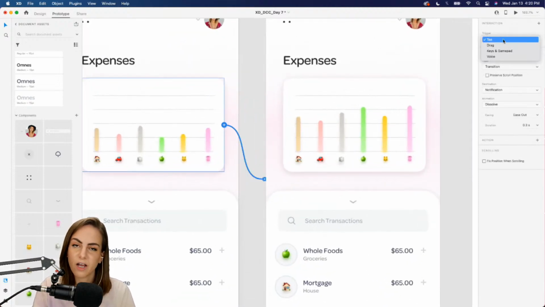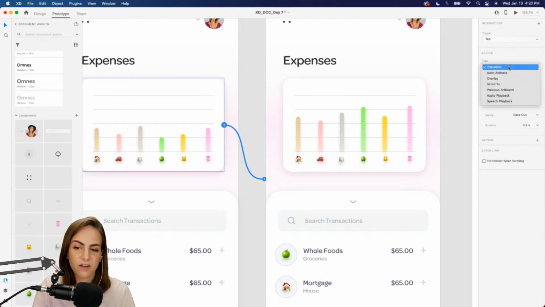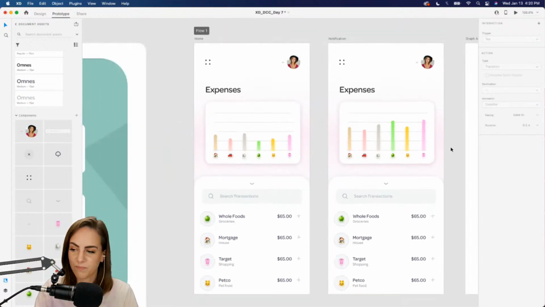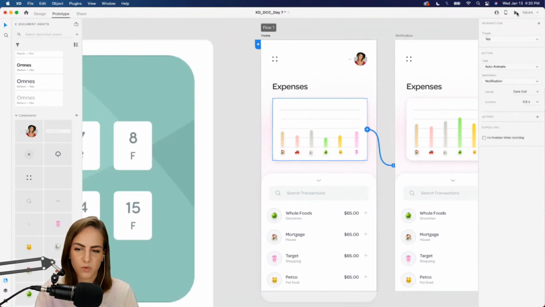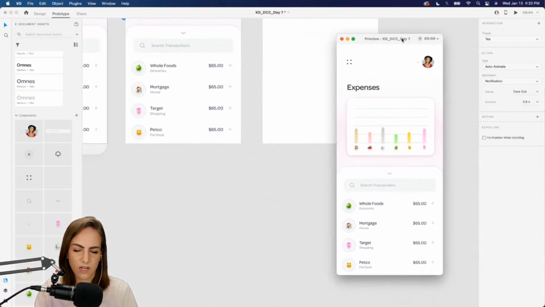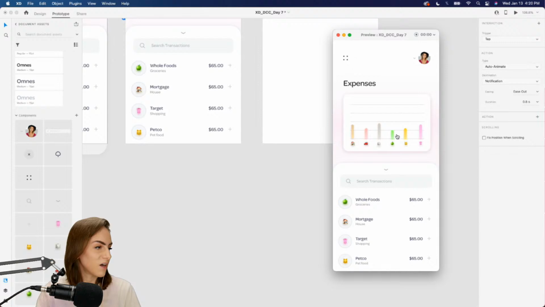So under trigger, I'm choosing tap, and then for the action, we can choose Auto-Animate. And just so it's not too fast so we can even see it, I'm gonna change the duration to about 0.8 seconds. So let's go ahead and preview this. Okay. Oh, it's so small. There we go. So we've got our little animation.